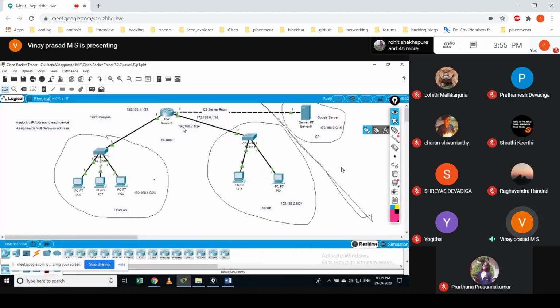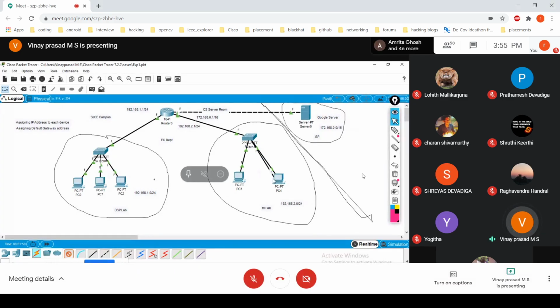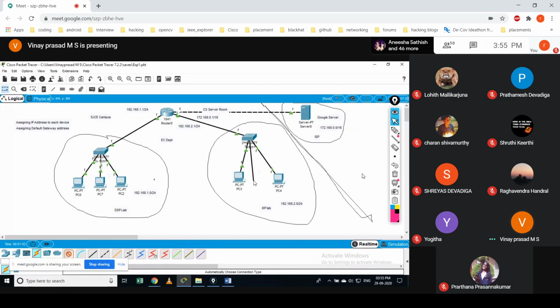Okay. So what is the one problem that would come here whenever you create a loop on this switch? Whenever you create a loop, meaning whenever you connect one more cable, let me show you that. Whenever you connect one more cable from this to this itself, it creates a loop. Because we know that by default every end device comes with only one LAN port. If you have two ports and you connect both to the same switch, it creates a loop, then automatically this part is going to not work.